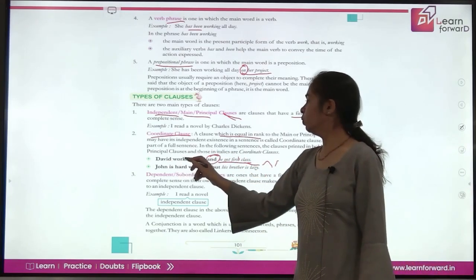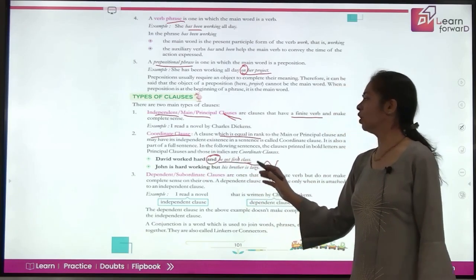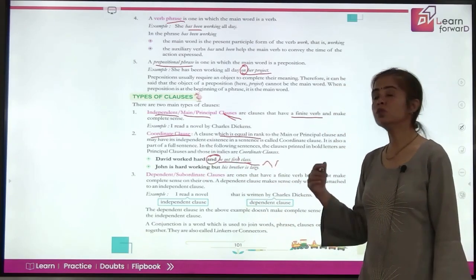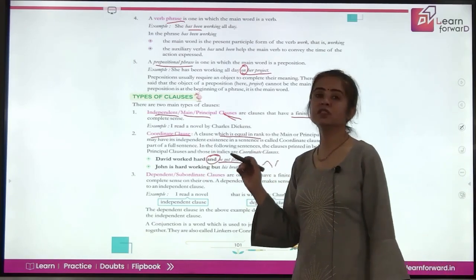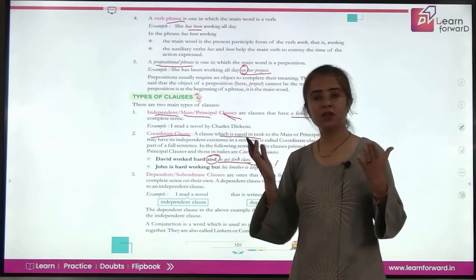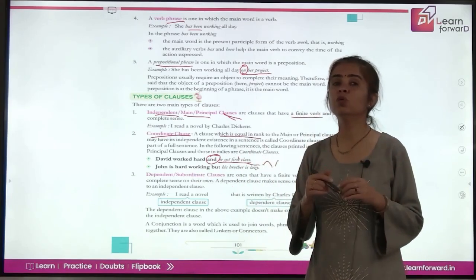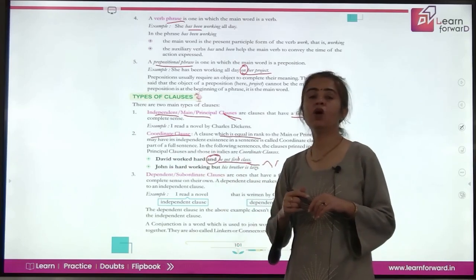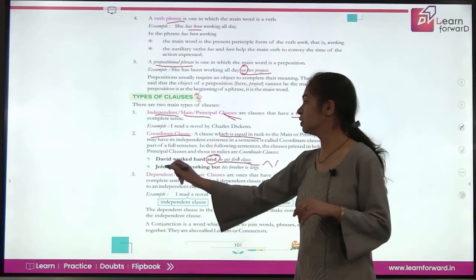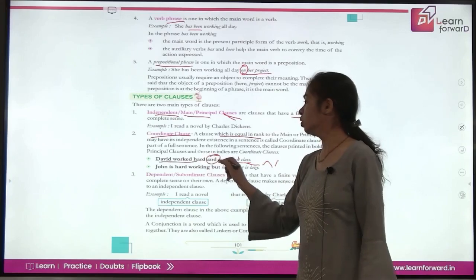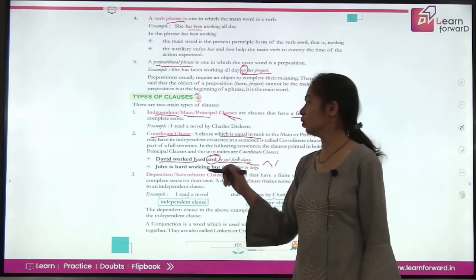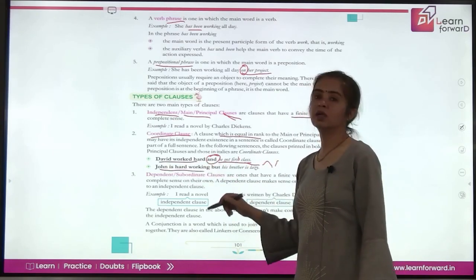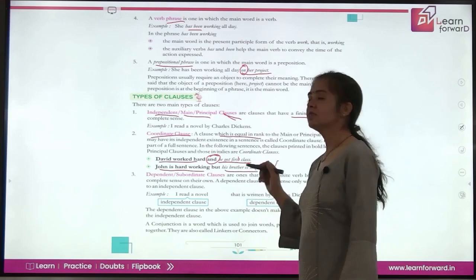Now, David worked hard and he got first class. Suppose you say the sentence he got first class, it is giving its complete sense, but you don't know who he is. So, this part is dependent on David, the first part of the sentence. So, this is your main clause and this is your coordinate clause. Similarly, John is hardworking, but his brother is lazy.